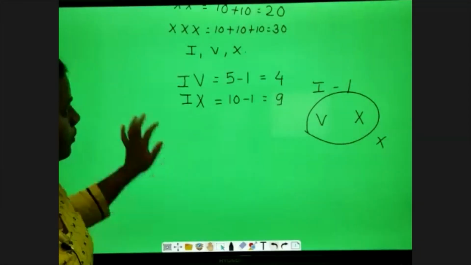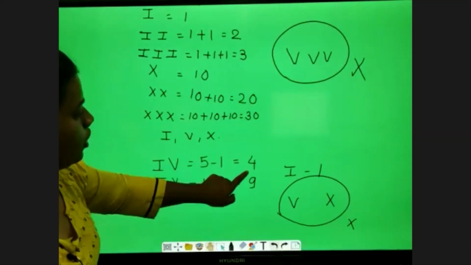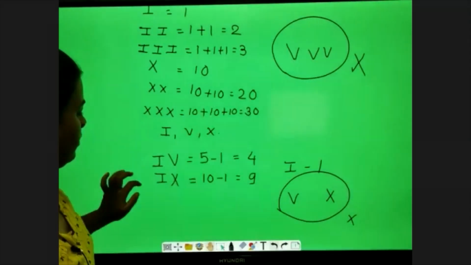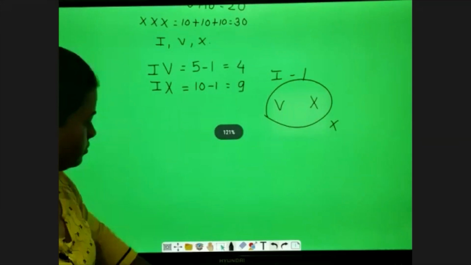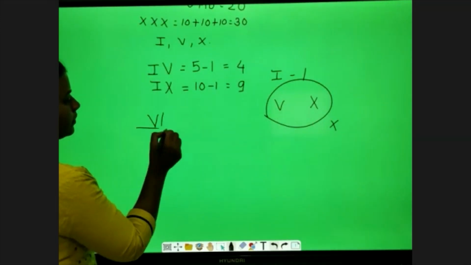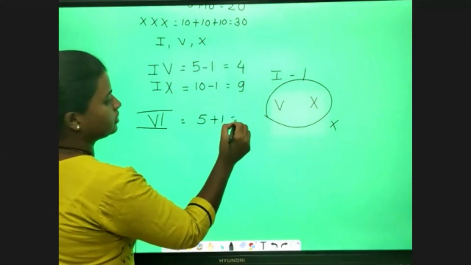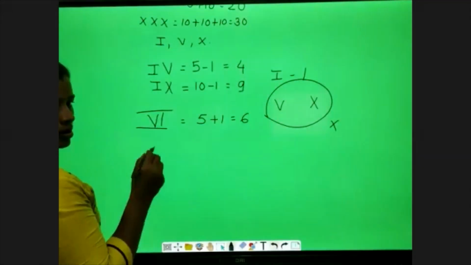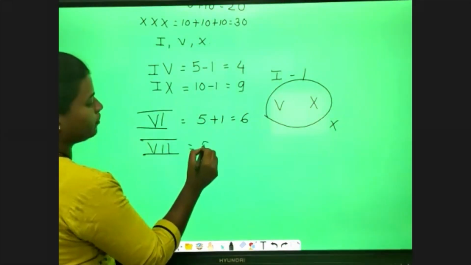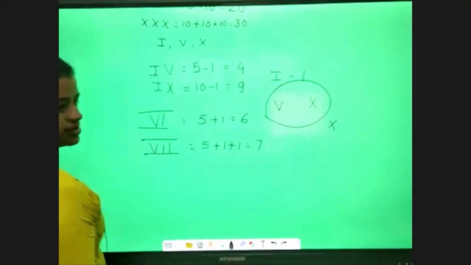Okay. So now we have got the numbers 1, 2, 3. We got 4. 5 we already have. Now 6, how will you write 6? This is 5. Write one time I. It will be 5 plus 1 is equal to 6. If I write 2 times, then it will be 5 plus 1 plus 1, that is 7.